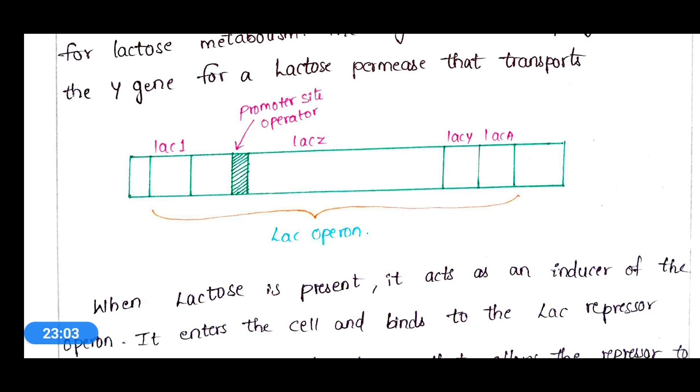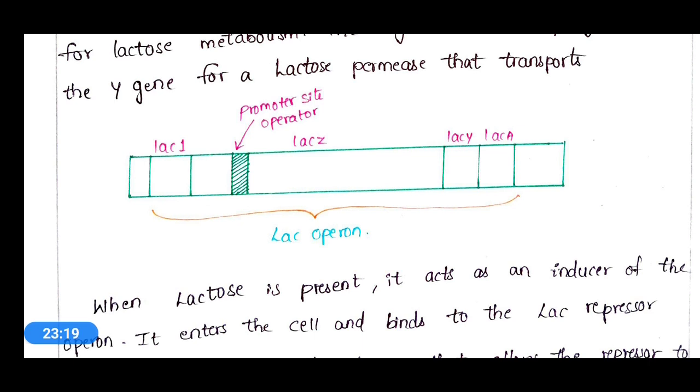So there are regulatory genes, promoter, and operator sequences. The lac operon is responsible for the metabolism of lactose in E. coli in the presence of lactose.